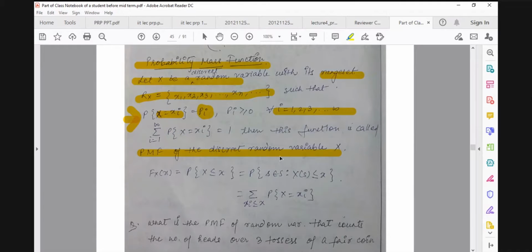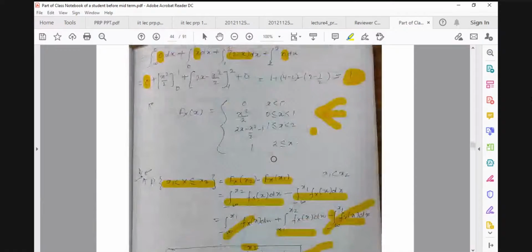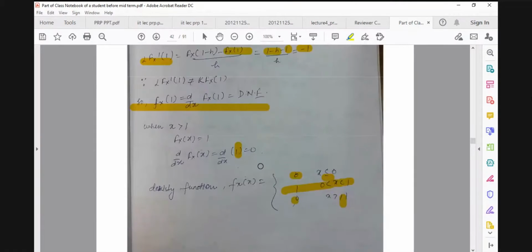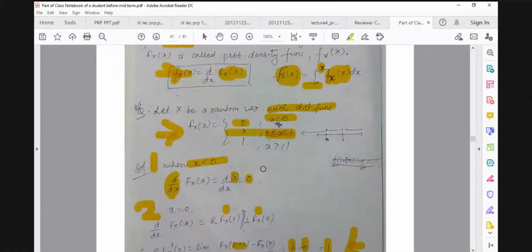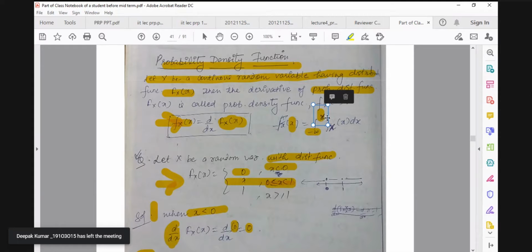Actually, one property I forgot to tell you about the continuous kind of random variable. This is the definition of a distribution function. If I replace this x by plus infinity, we have the integration from minus infinity to plus infinity.